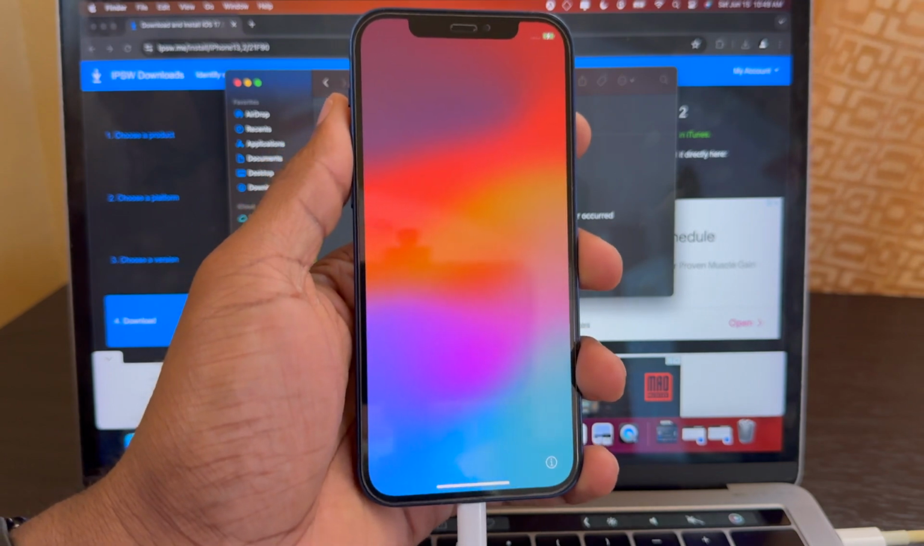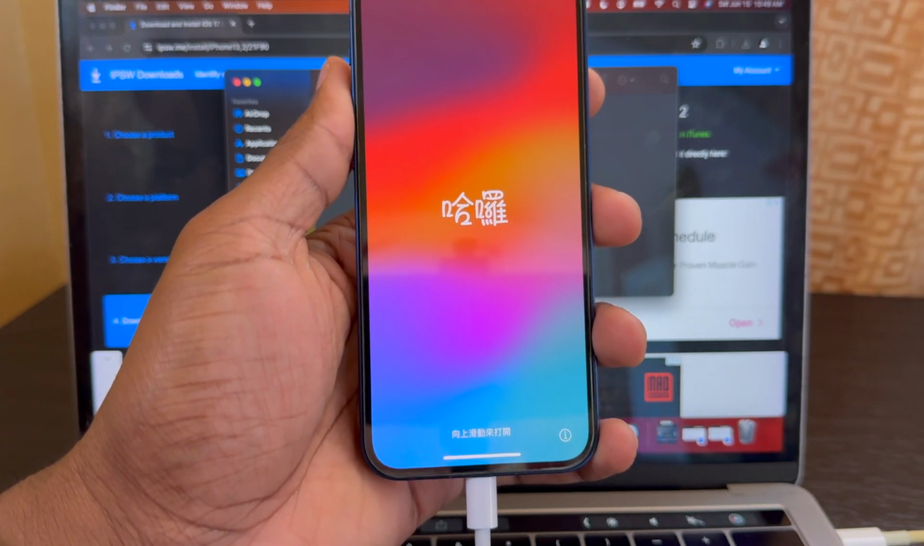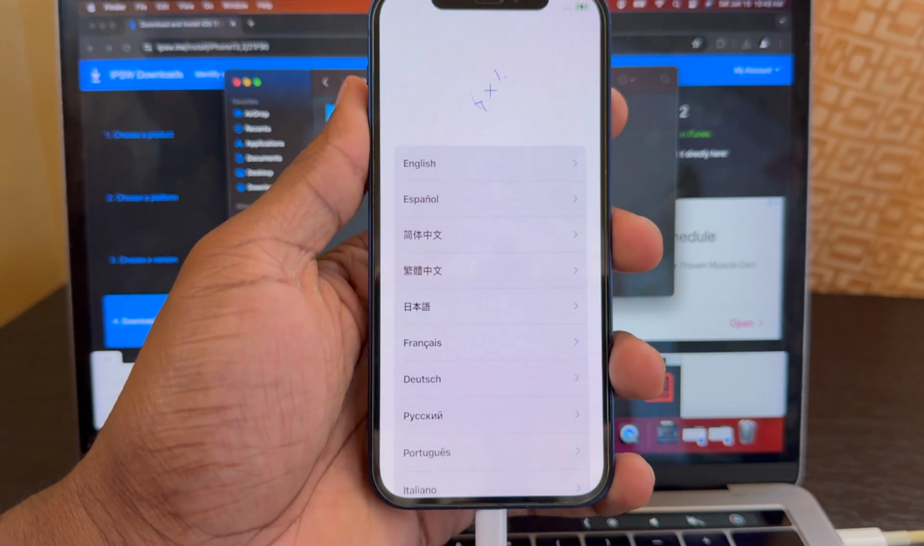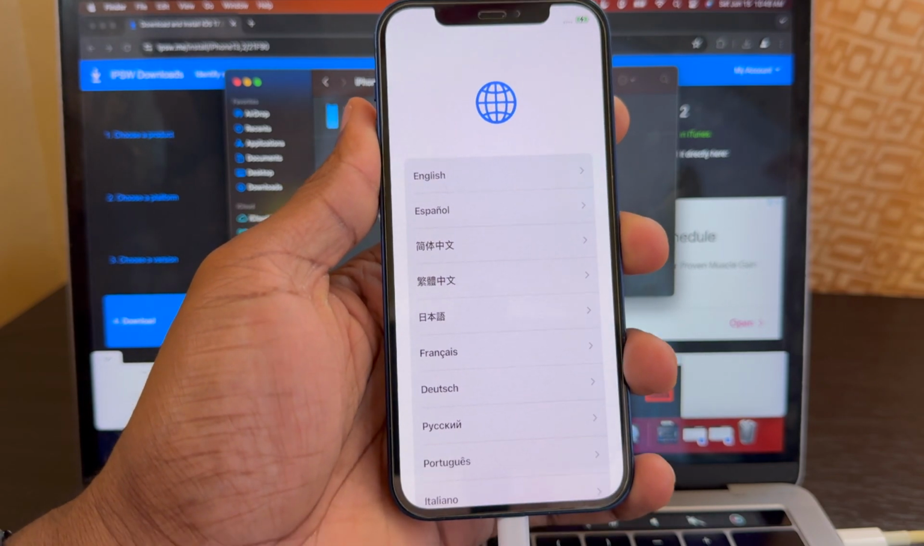And there you have it. Your iPhone has rebooted and is brand new as it came off the box. So you can go ahead and set up your iPhone as you would have when you initially bought it from Apple.